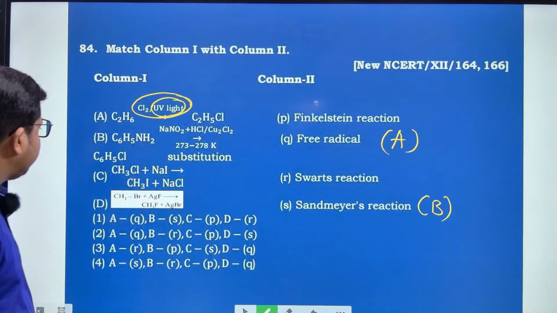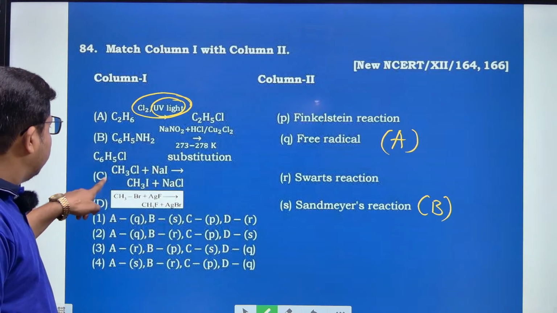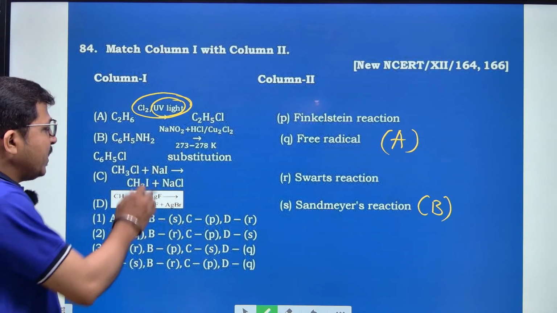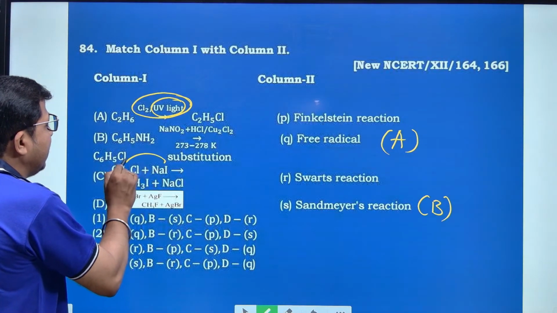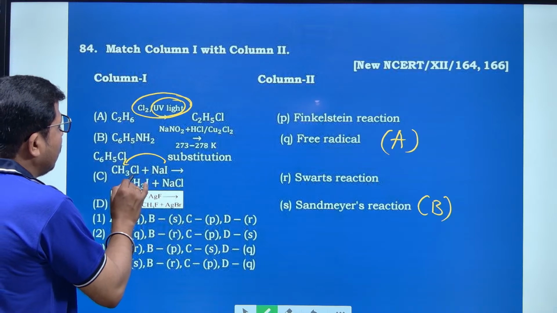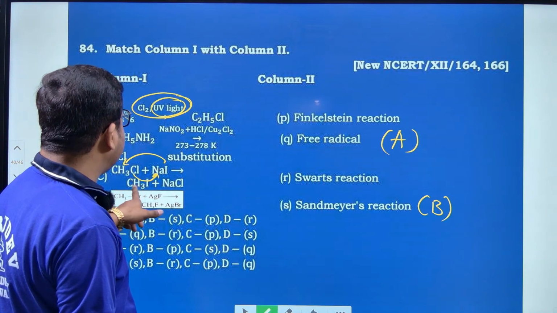And next, what is C? Here halogen exchange takes place between methyl chloride and sodium iodide. What will happen? The iodide joins to the methyl group and chlorine joins with sodium ion, and this forms NaCl and CH3I.